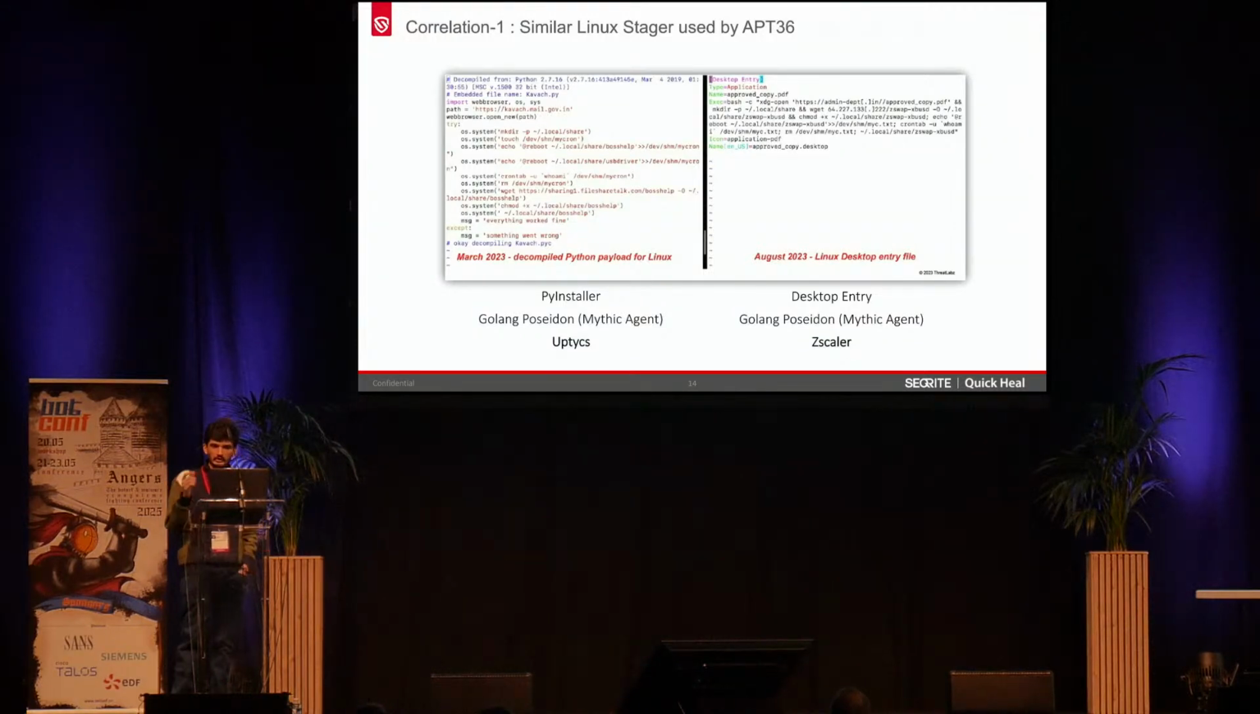So prior to this, the same sequence that you have observed was used by APT36, which was previously documented by researchers from Uptycs and Zscaler. So firstly, this stager was used to drop a Poseidon-based agent, which is again an open source Mythic agent, very famous for its C2 framework. This was observed in March 2023 using PyInstaller-based payloads. And subsequently, in August, Zscaler also observed using desktop entries with the same cron tab persistence, and then finally the specific directory it is dropping the payloads.